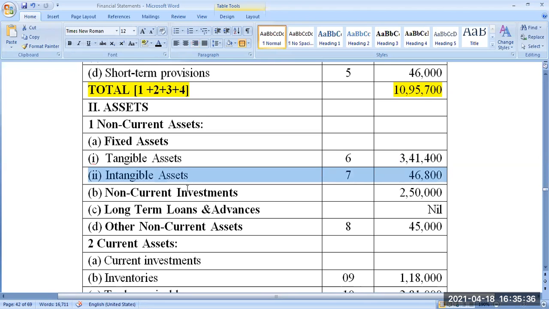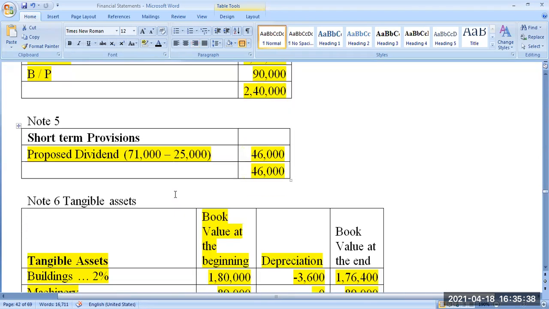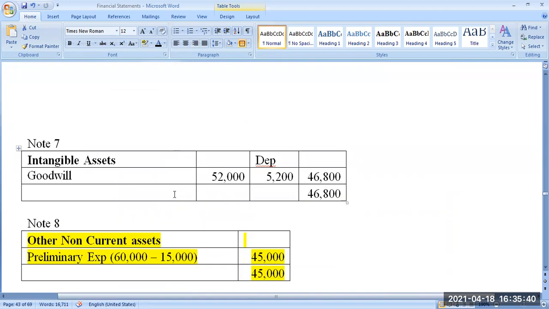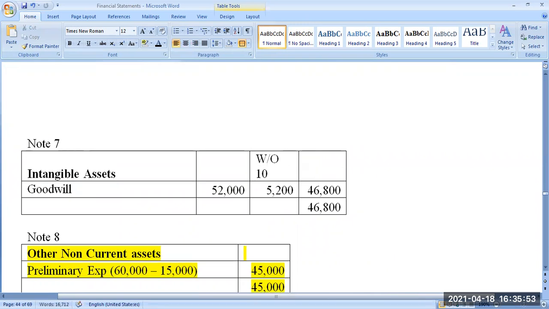Intangible asset, we have the goodwill. Goodwill, intangible asset. Goodwill was 52,000 in the balance sheet. There was an amortization, right? There was an amortization. Write-off. How much write-off? 10% write-off. 10% on 52,000 is 5,200.